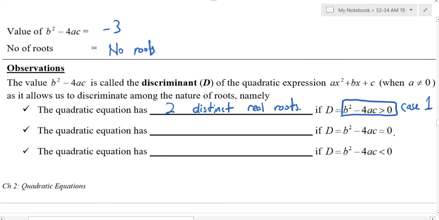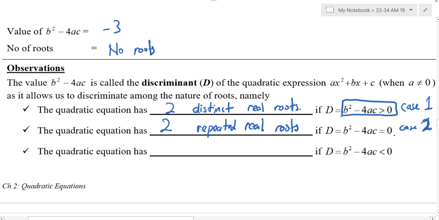Two distinct real roots. The word real is extra for O level, because at O level everything is real. In JC then you will see imaginary numbers. Now if equal to 0, can you write down 2 repeated real roots. And this is your case number 2.